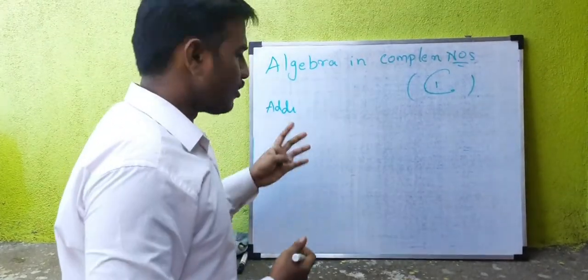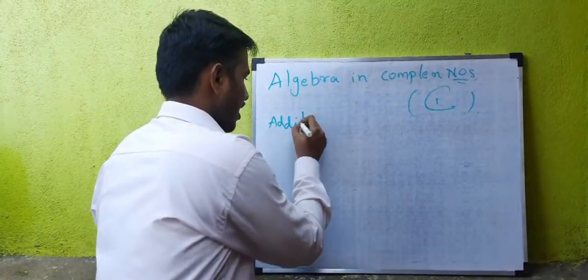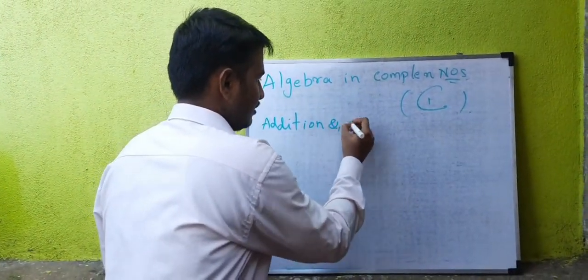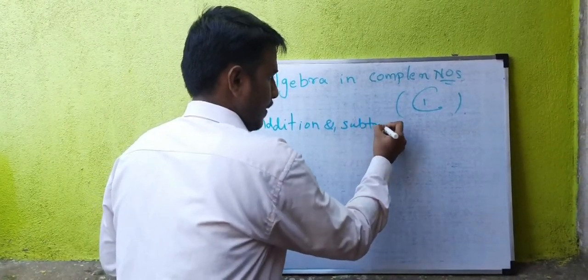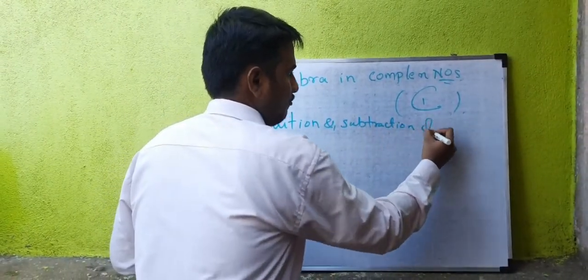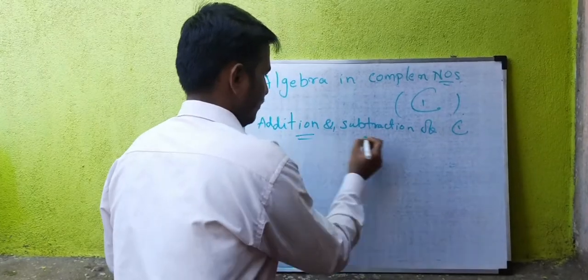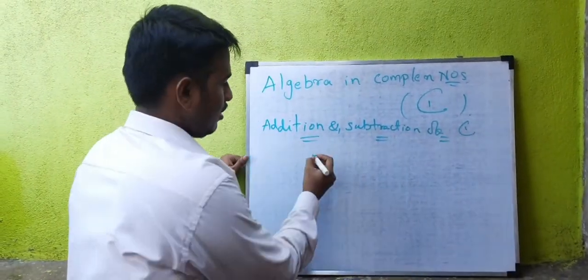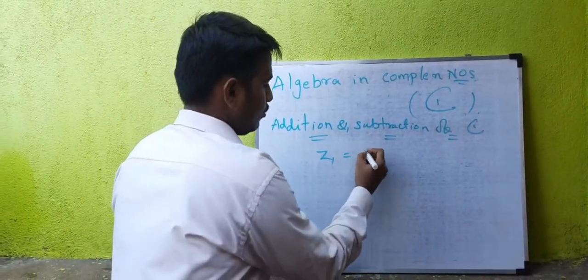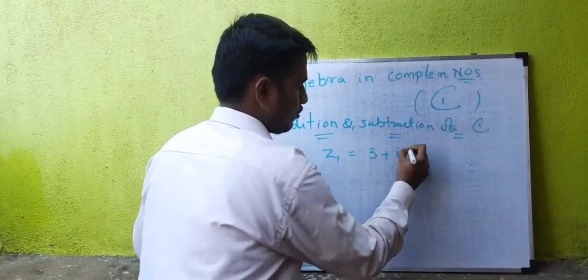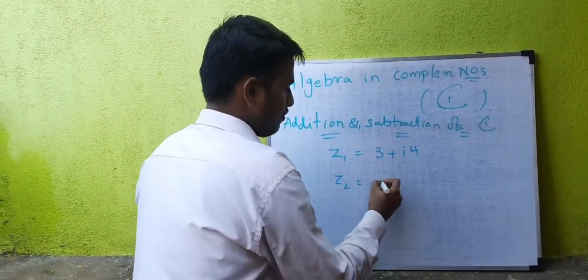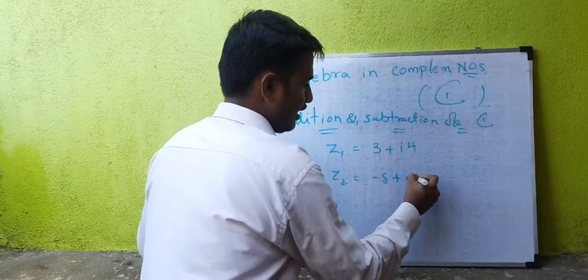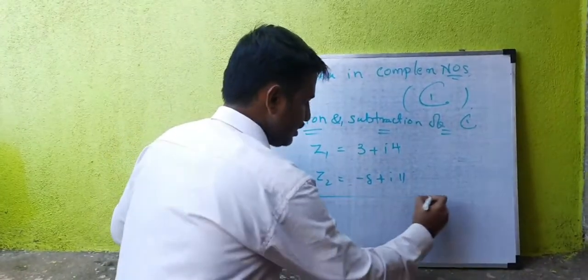We will do addition and subtraction of complex numbers. I'm taking one complex number, z1 is equal to 3 plus 4i, and z2 is equal to minus 8 plus 11i. I'm going to add these two numbers.